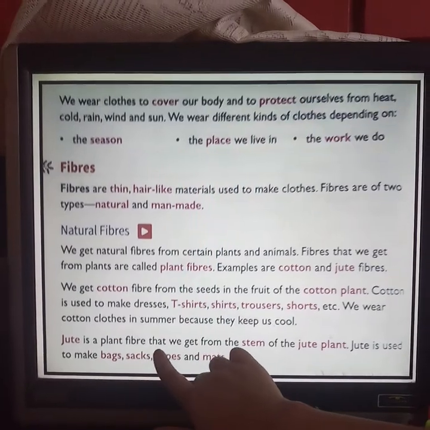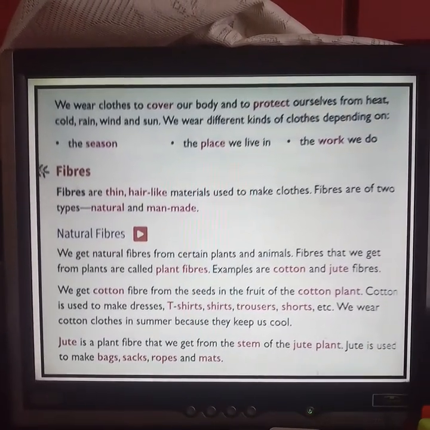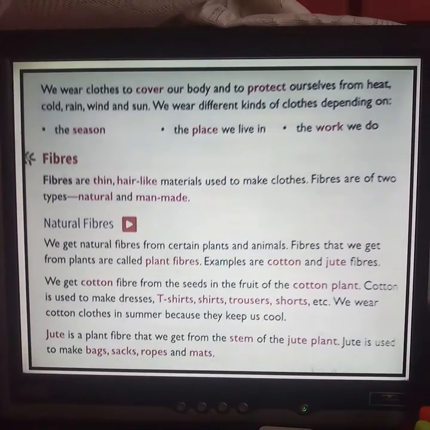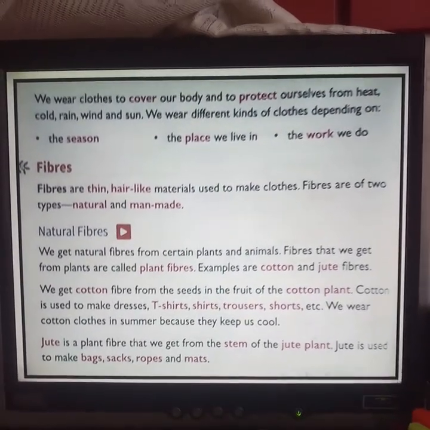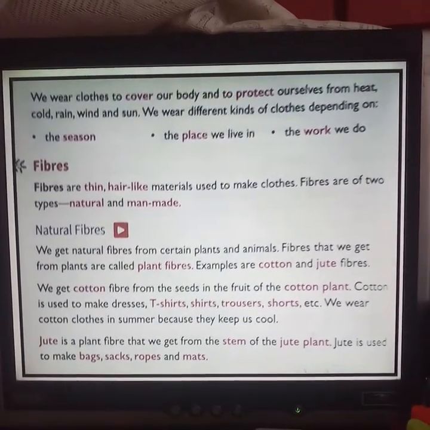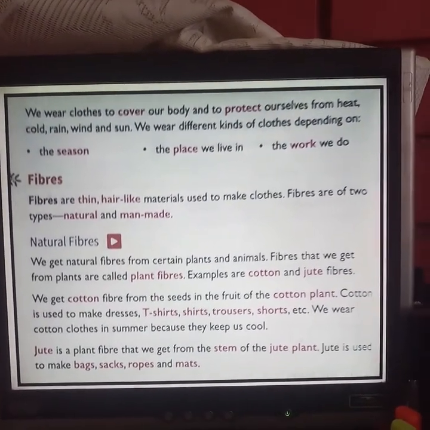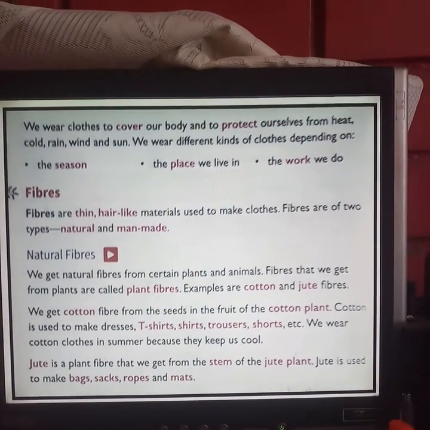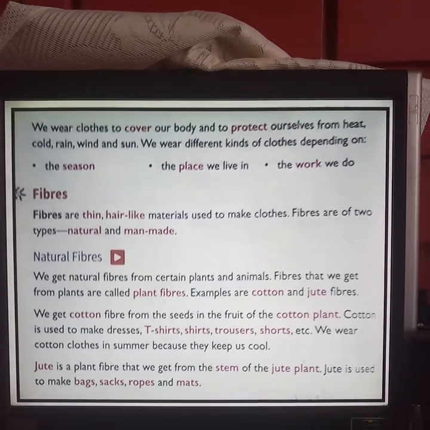Jute is a plant fiber that we get from the stem of the jute plant. Jute is used to make bags, sacks, ropes and mats. So jute is got from the stem of the jute plant. Jute is used to make bags, sacks, ropes and mats. Is it clear? Let us go to the next slide.